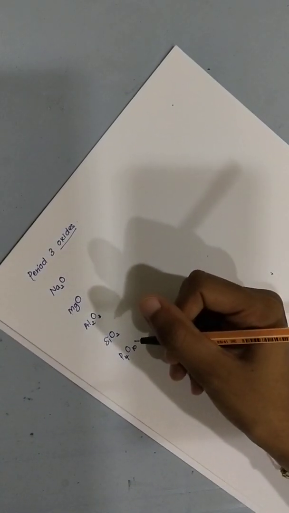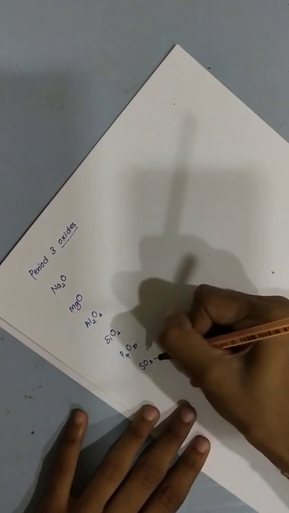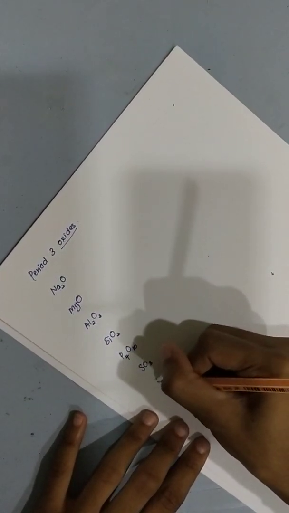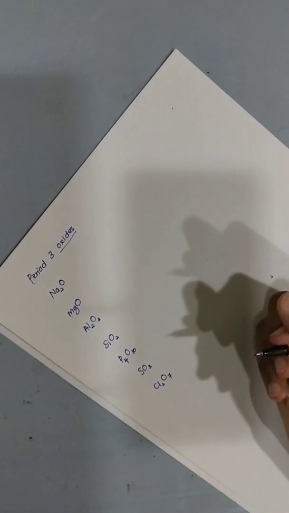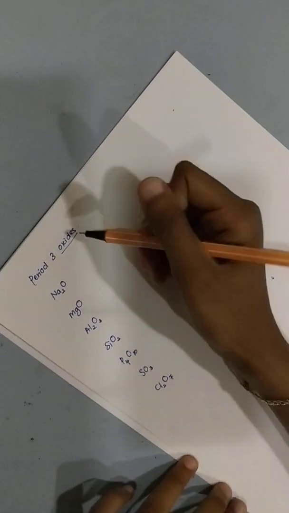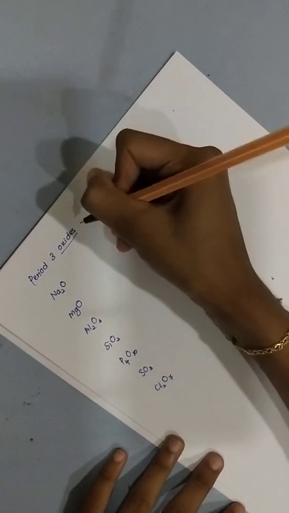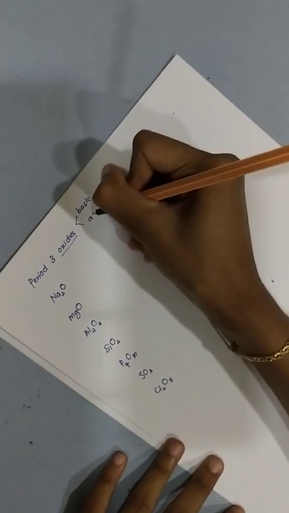Then we have sulfur trioxide, dichlorine heptaoxide. Okay. For period 3 oxides, you just want to know if they are basic oxides or acidic oxides.